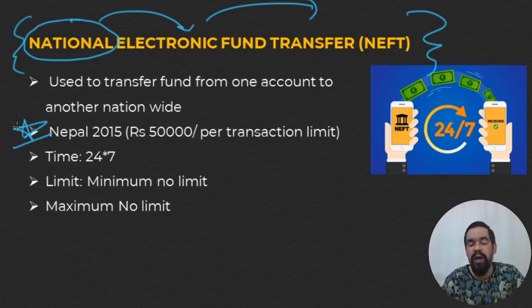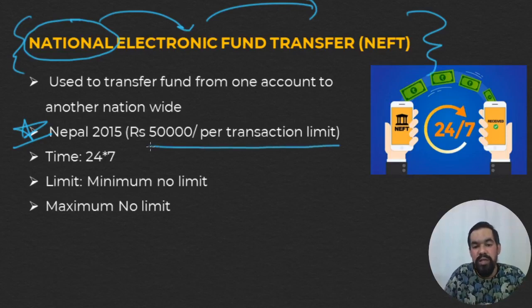As part of that MOU, using NEFT transactions, you can also transfer funds to Nepal, but there is a limit of 50,000 per transaction. The examiner may ask how much amount you can transfer using NEFT to Nepal, so you have to remember that point.